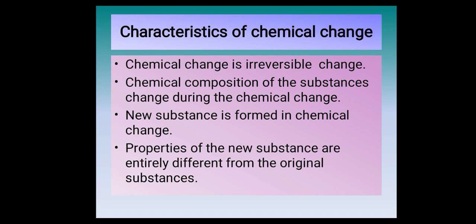Whereas in case of chemical change जो है हमेशा irreversible होता है और chemical change में chemical composition जो है वो change हो जाती है जिसकी वजह से एक new substance बनता है और ये जो new substance बनता है उसकी properties हमेशा जो original substance है उससे different होती है. Okay, so these are the few characteristics of chemical changes. Chemical change अगर किसी substance में हुआ है तो उसको reverse करना is not possible. And chemical change हुआ है means उसका chemical composition change हुआ है, chemical properties change हुई है. जब एक substance की chemical properties change हुई है मतलब कि एक नया substance बना है. जब एक नया substance बना है तो obviously जो नया substance बना है उसकी जो भी properties होंगी वो original substance से different होती हैं.